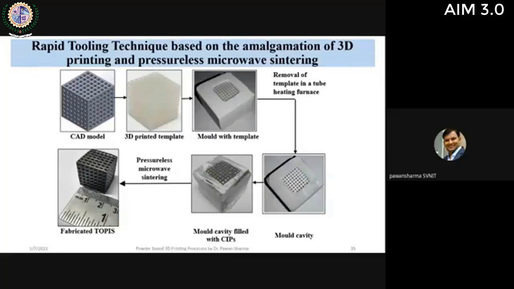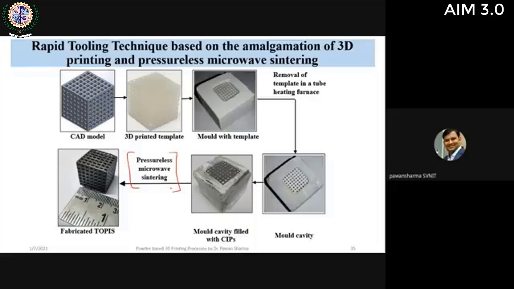Then under ultrasonic vibrations, the particles, I use carbonyl iron particles, will be filled inside the cavity. And then this is the novel aspect of this technology: I use pressureless microwave sintering. Microwave sintering itself is a very current technique. And in that I also used pressureless sintering, because generally in powder metallurgy, it initiates with compaction followed by sintering.